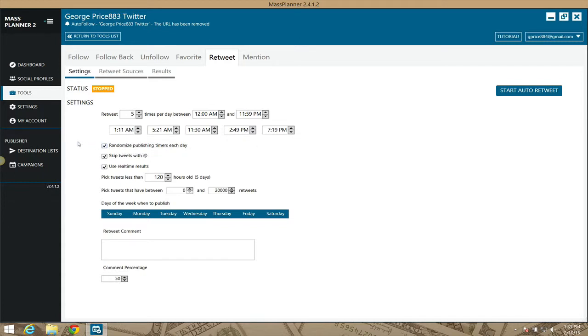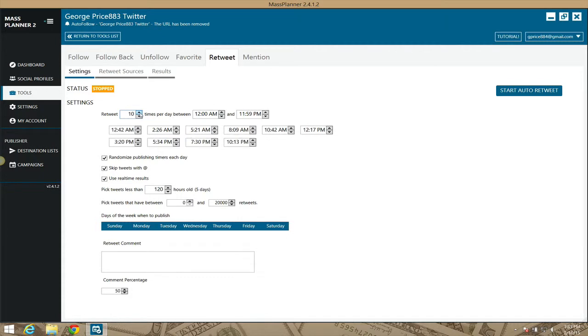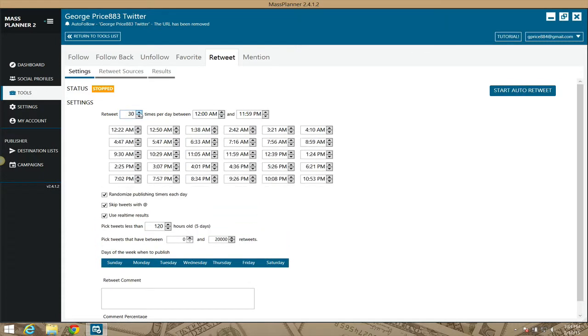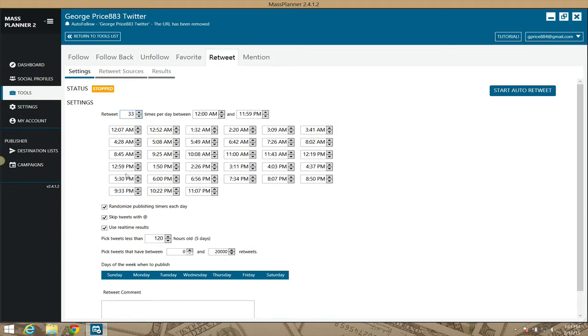You're going to retweet 5 times a day. The times you're going to retweet between are 12 a.m. to 11:59, which is basically all day long, so 24/7. If you want to retweet more, you just click here, or you can type it in, but you just use the up arrow. And as you see, as I start adding more, the times of the day are going to get more. And you see the times here.